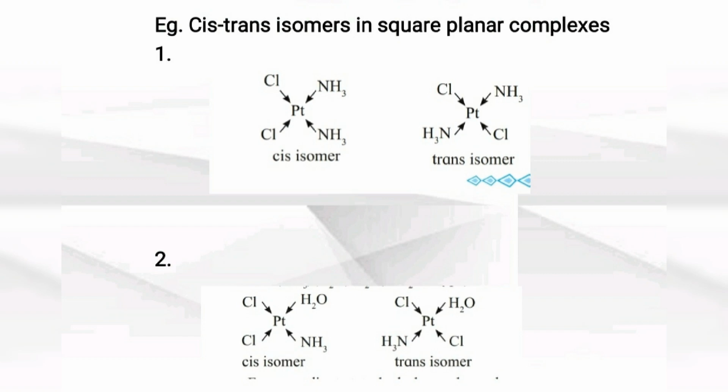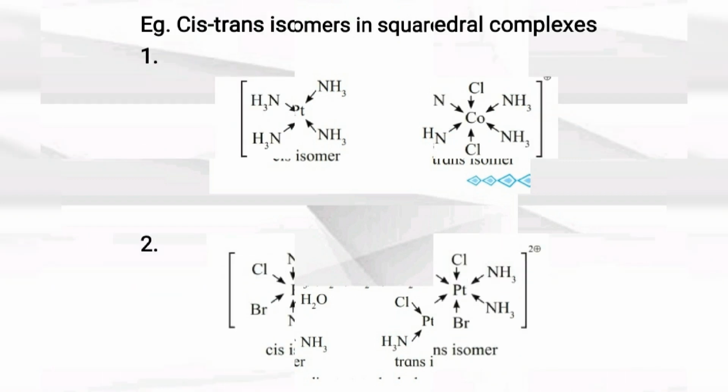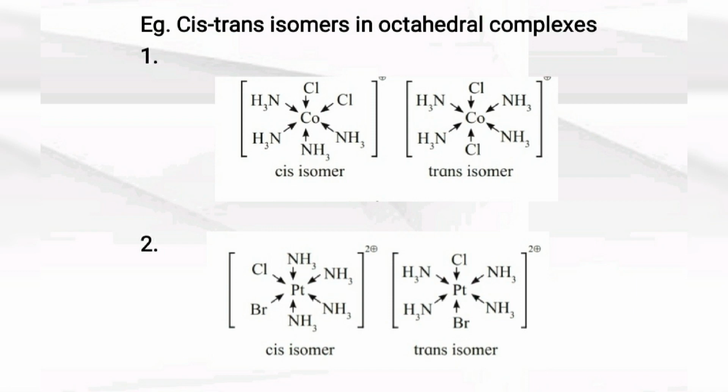In the trans isomer, the chlorine atoms are on opposite sides of the central metal ion and the ammonias are on opposite sides. Similarly, second example, PtCl2(H2O)(NH3). Here the chlorines, being the same ligands, are present on the same side, so it is a cis isomer. And in the second, the Cl are on opposite sides, so it is a trans isomer.